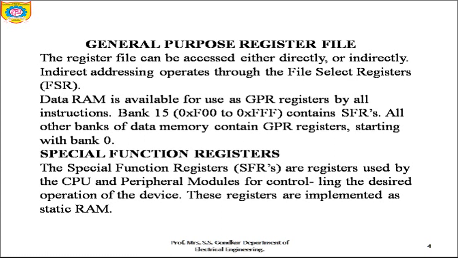All other banks of data memory contain GPR, starting with bank 0. The special function registers are the registers used by the CPU and the peripheral modules for controlling the desired operation of the device. These registers are implemented as static RAM.